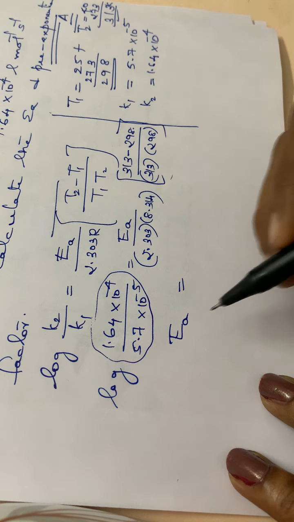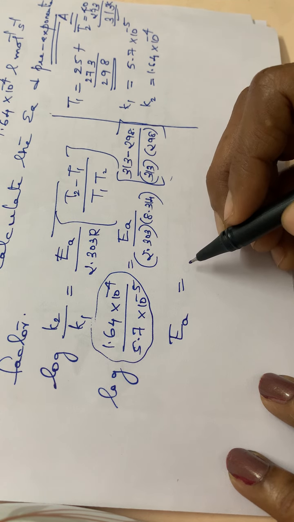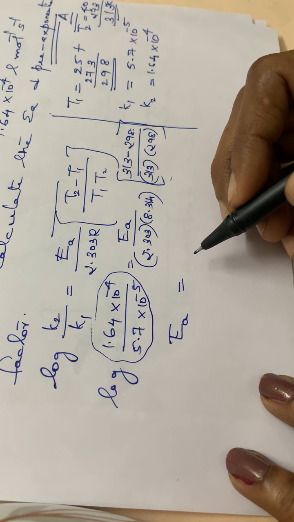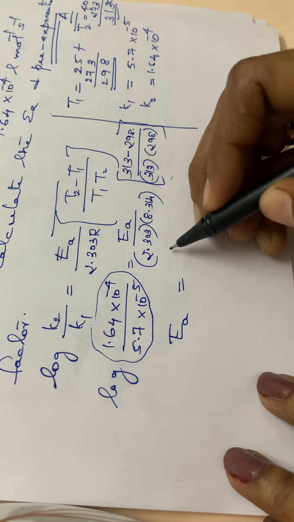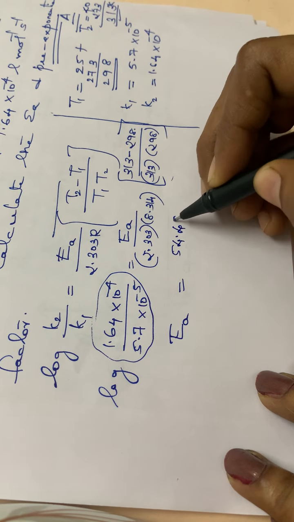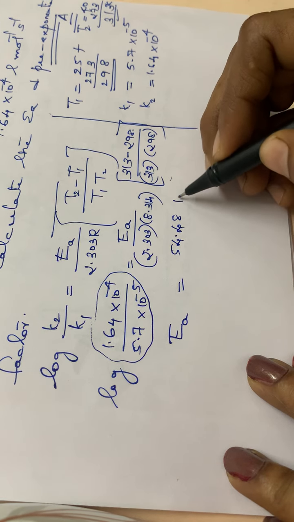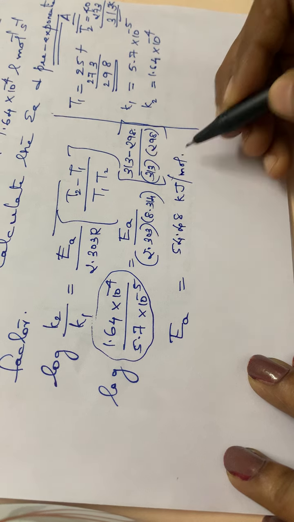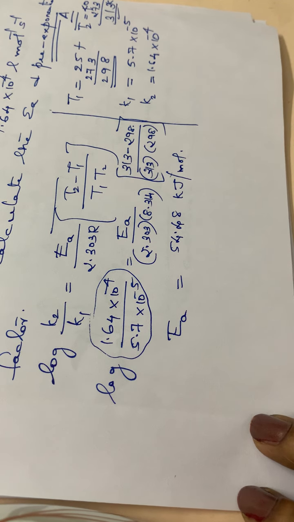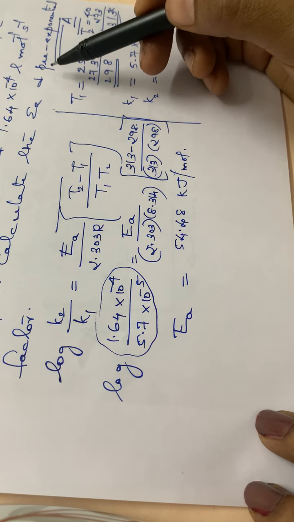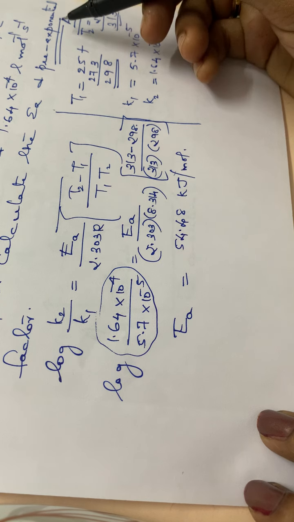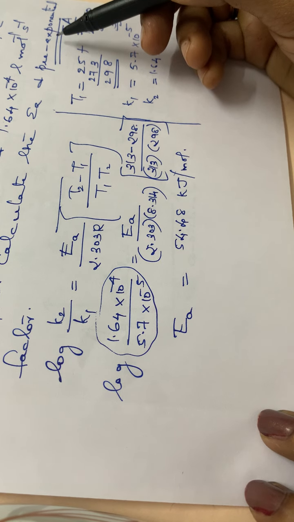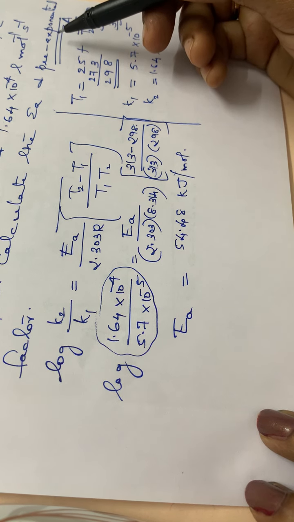In your textbook the answer for energy of activation is given as 54.48 kilojoules per mole. You have to check the answer. Then the next question is that you are asked to calculate the pre-exponential factor also. Pre-exponential factor means it is A. So you have to write the formula with A.